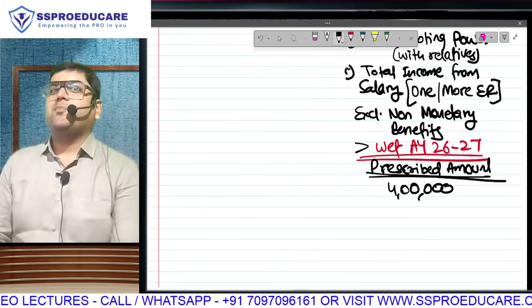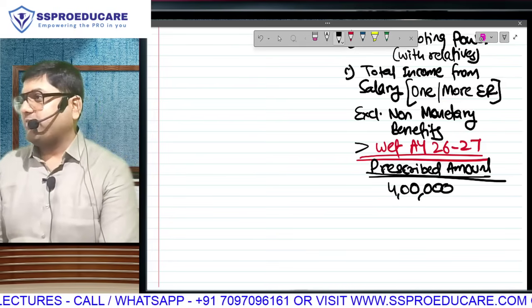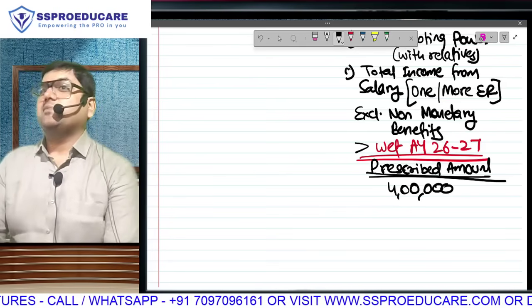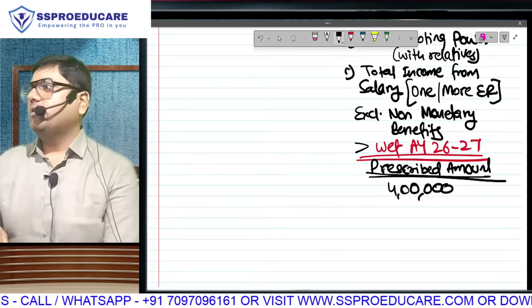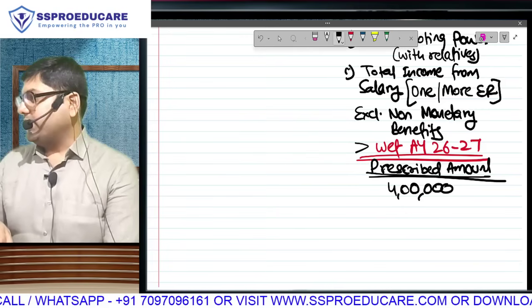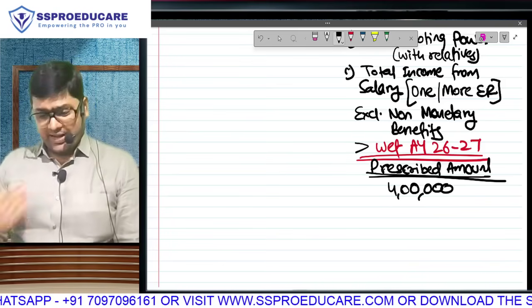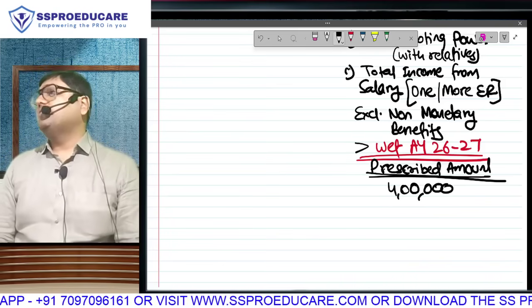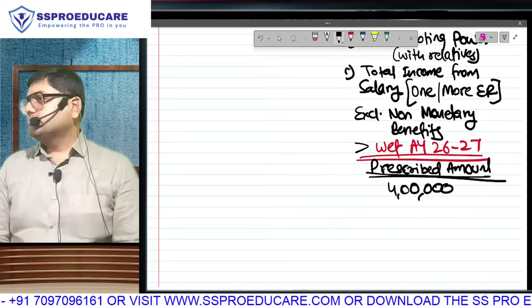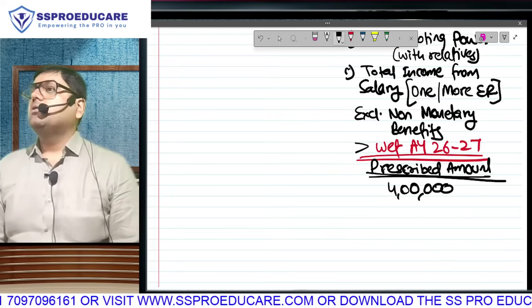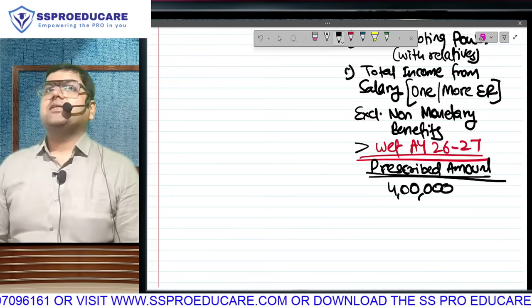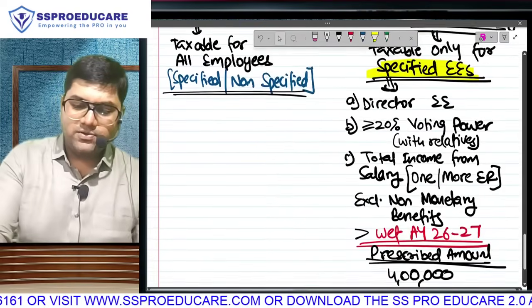Anybody earning up to rupees 4 lakh is a non-specified employee. These perquisites will be taxable only if he himself booked it, and employer is giving what? Reimbursement. But if employer is providing it as a facility, these perquisites will not be taxable. They will be taxable only for specified employees whose salary exceeds 4 lakh. Acha, by the way, ek minute, you did not ask this.